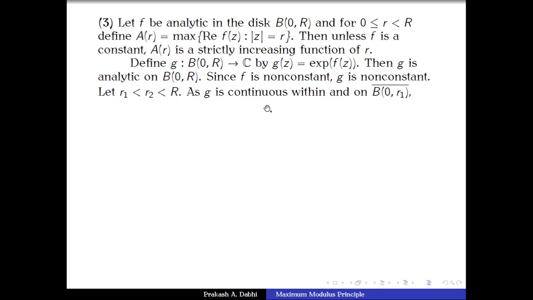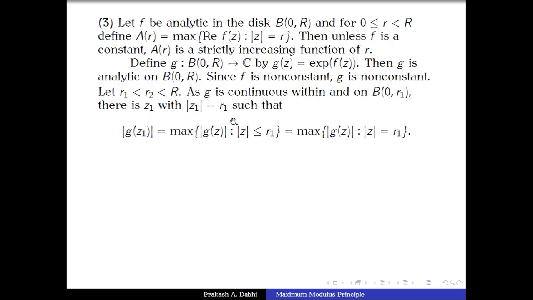Because the function g is analytic on the closure of B(0,r1), by the maximum modulus principle we get some z1 on the boundary, so z1 has modulus r1, such that the modulus of g(z1) is the same as the maximum of the modulus of g(z) over modulus of z less than or equal to r1.